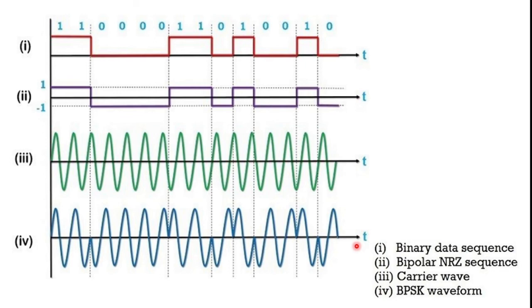And the second type is quadrature phase shift keying. In the quadrature phase shift keying technique, the sine wave carrier takes four phase reversals: 0-degree phase shift, 90-degree phase shift, 180-degree phase shift and 270-degree phase shift.